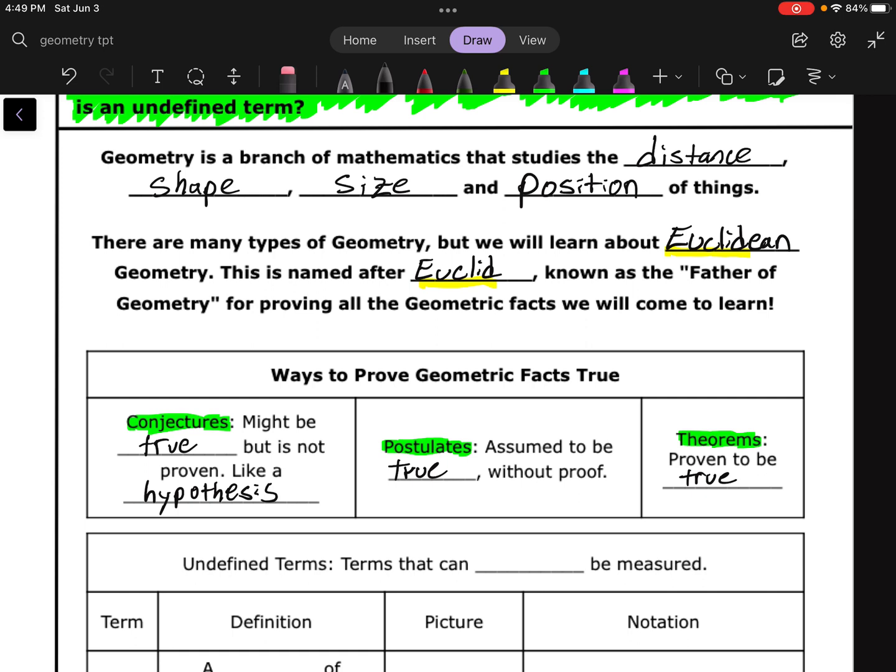So we've got conjectures that we test to be true. We've got postulates that we just assume to be true. And then we've got theorems that are going to be actual facts that are 100% proven to be true.